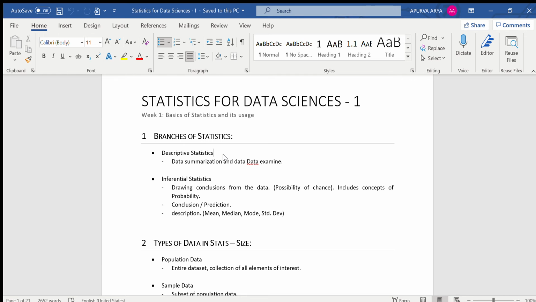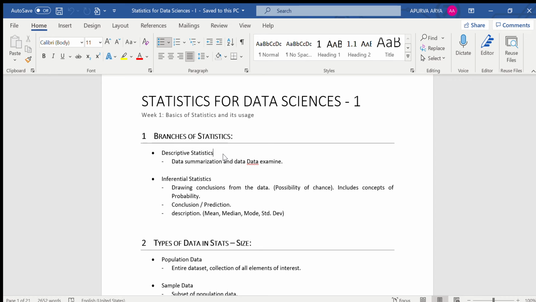Suppose you are given a data set of students. There are 50 students, and a survey is done on those 50 students asking them which language is better, C or C++. The students have replied with their answer either as C or C++.